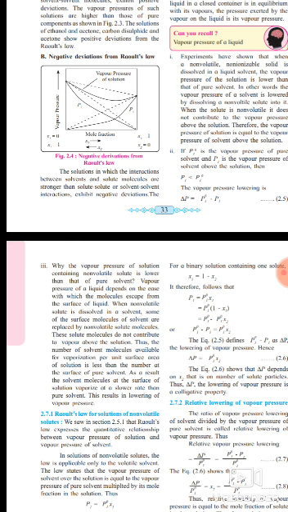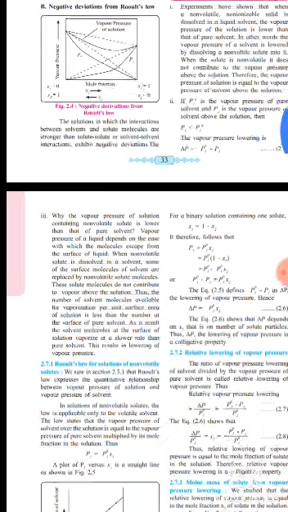As a result, solvent molecules at the surface of the solution vaporize at a lower rate than the pure solvent. This results in lowering of vapor pressure.